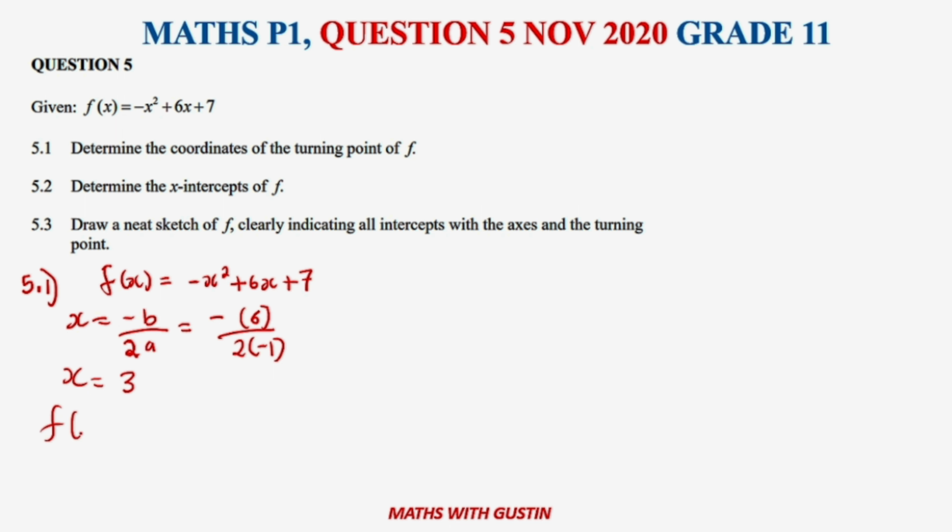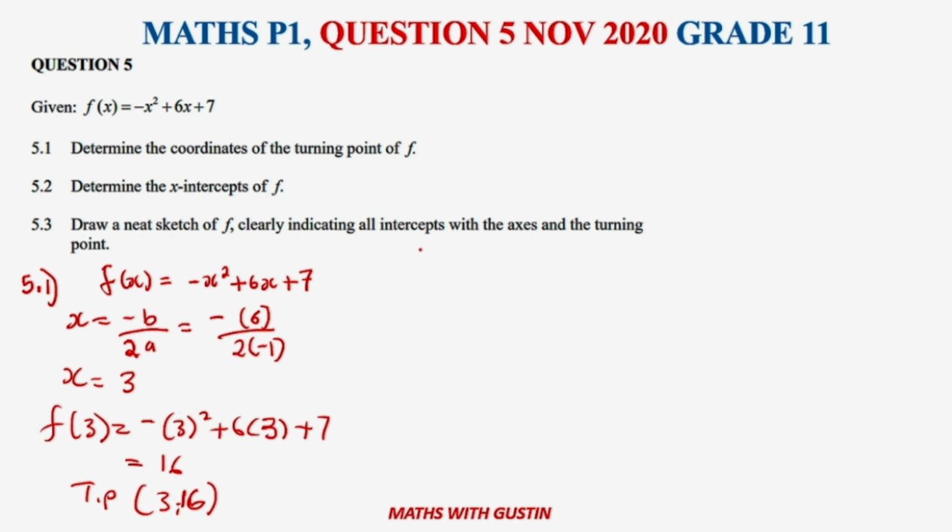We come into our equation and substitute 3 there: negative 3 squared plus 6 times 3 plus 7, which gives us a value of 16. Therefore, our turning point coordinates are (3; 16). And that's how it is.